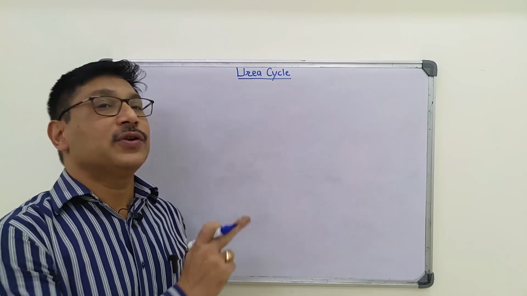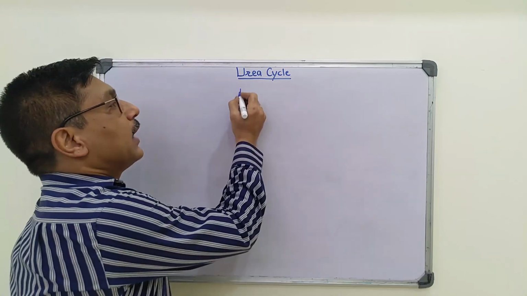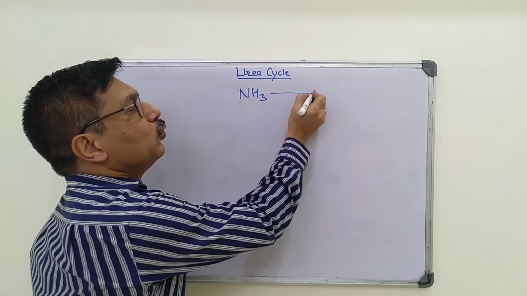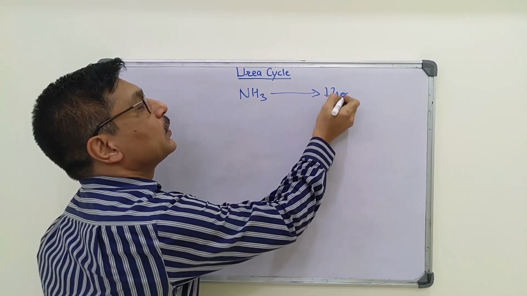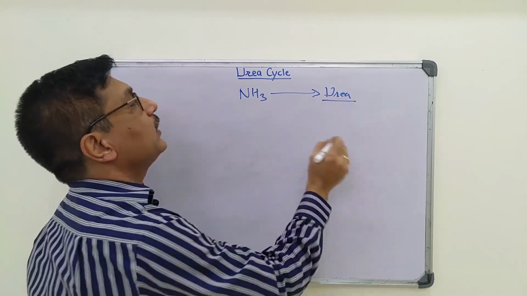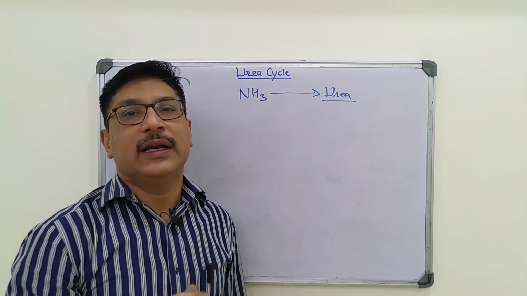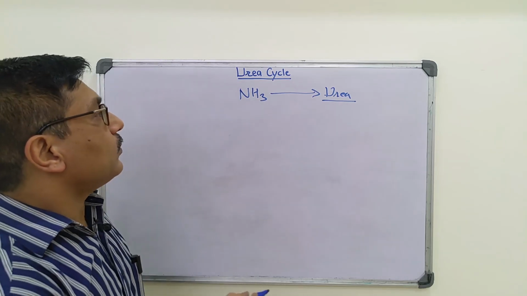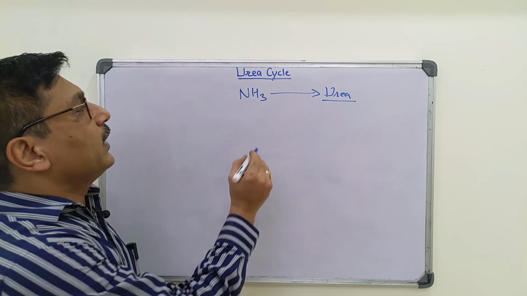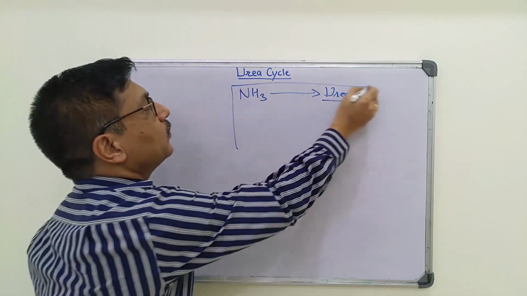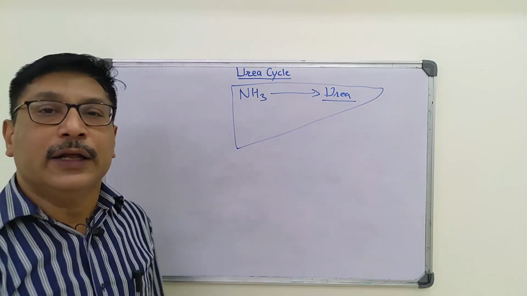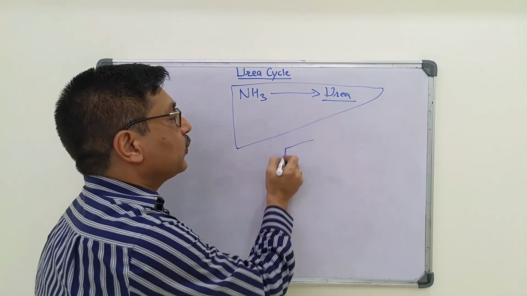Urea cycle is the process of conversion of highly toxic ammonia into urea. Urea is a less toxic and water soluble product, and hence it is easily excreted in the urine. This urea cycle takes place in liver, and in liver the cells are called hepatocytes.